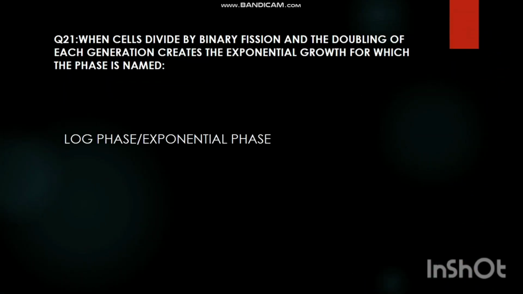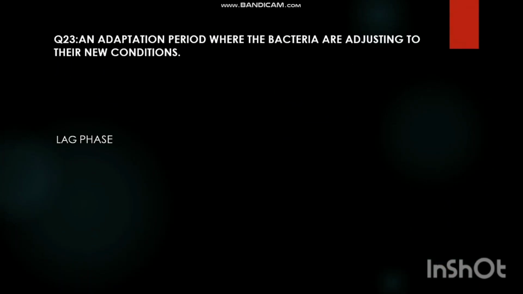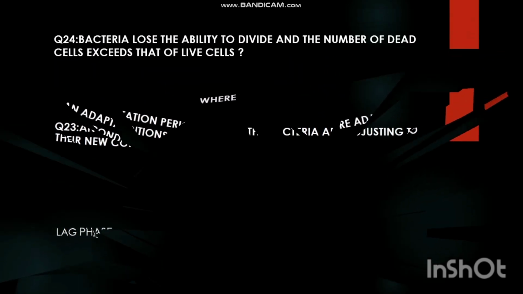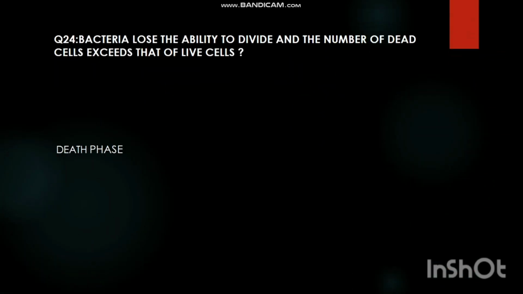When cells divide by binary fission and the doubling of each generation creates the exponential growth, the phase is named log phase or exponential phase. An adaptation period where the bacteria are adjusting to their new conditions, lag phase. Bacteria lose the ability to divide and the number of dead cells exceeds that of live cells, death phase.